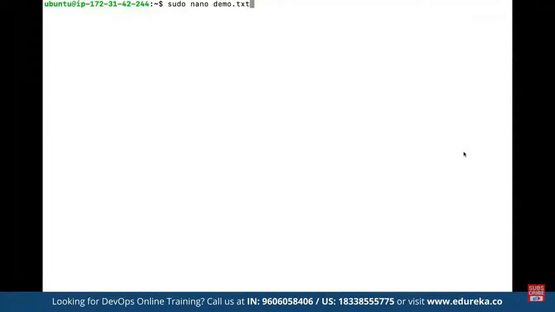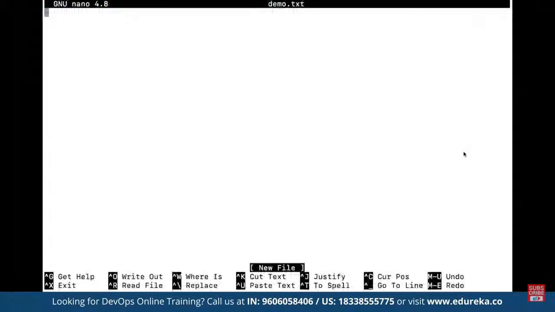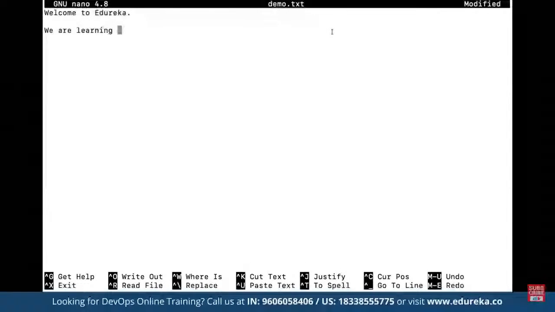And now we can see as soon as we type in nano, this is going to open up the nano editor for the demo.txt file that we have created. So now we can start typing any command we want. For example, here we type in a simple line: welcome to Edureka. We are learning Linux commands.